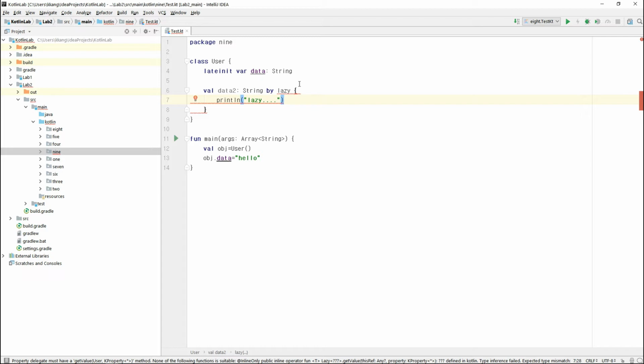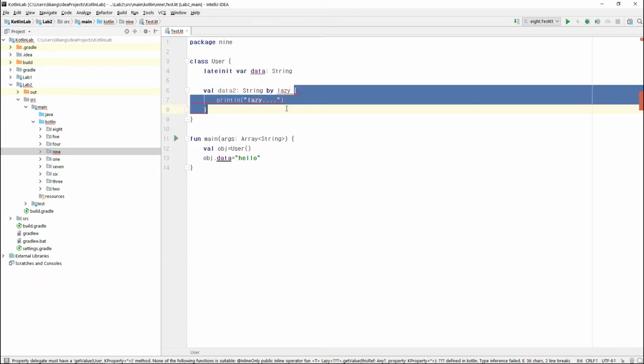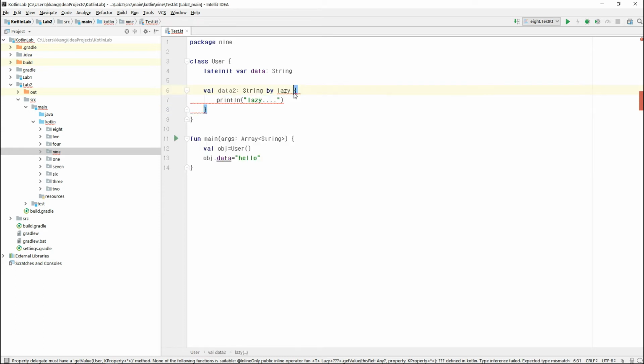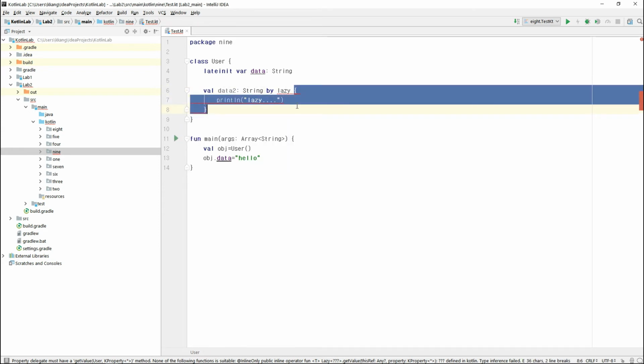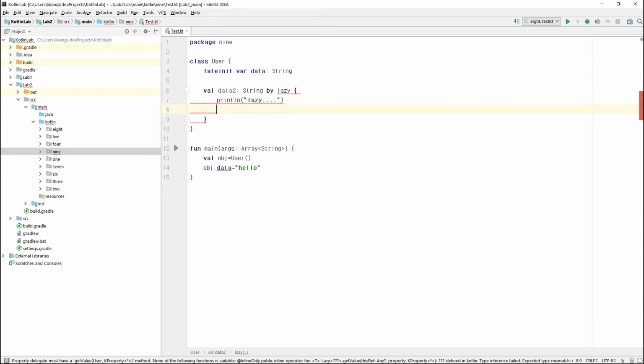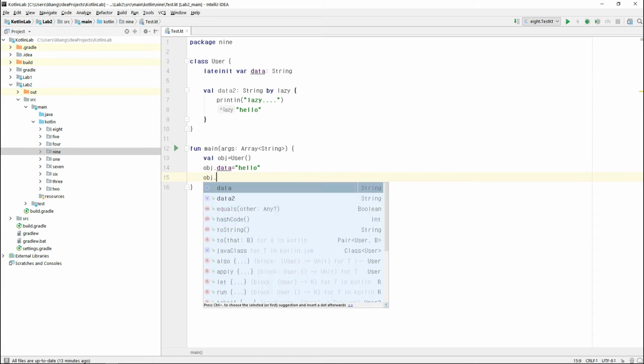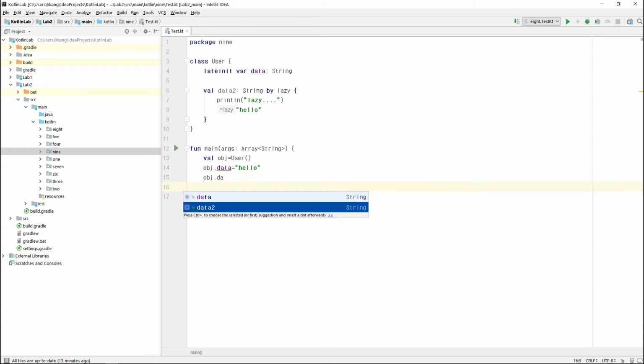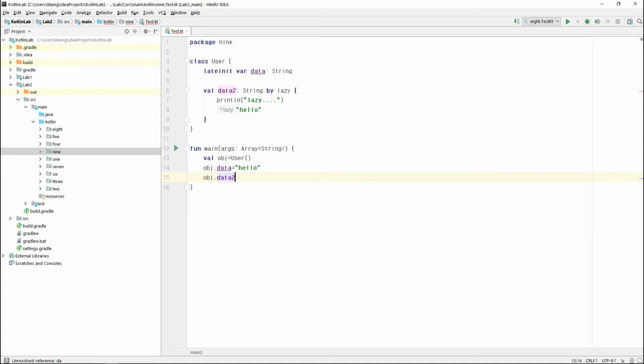You can see an error in this lazy block, because the lazy block should return our initial value, which we haven't written yet. So if we write the return value, the error will disappear. Then when we use the property here, this lazy block will start and set the initial value to the property.